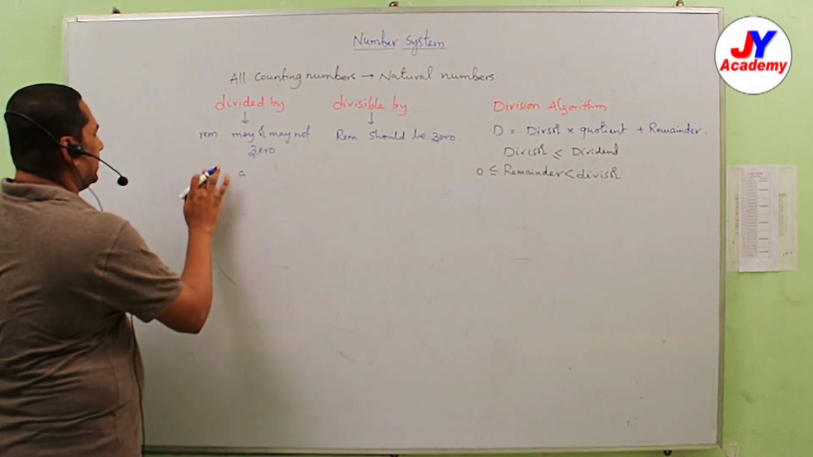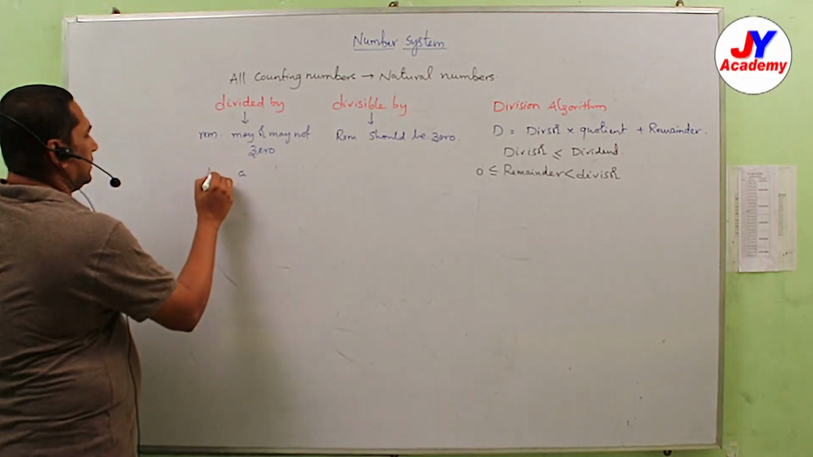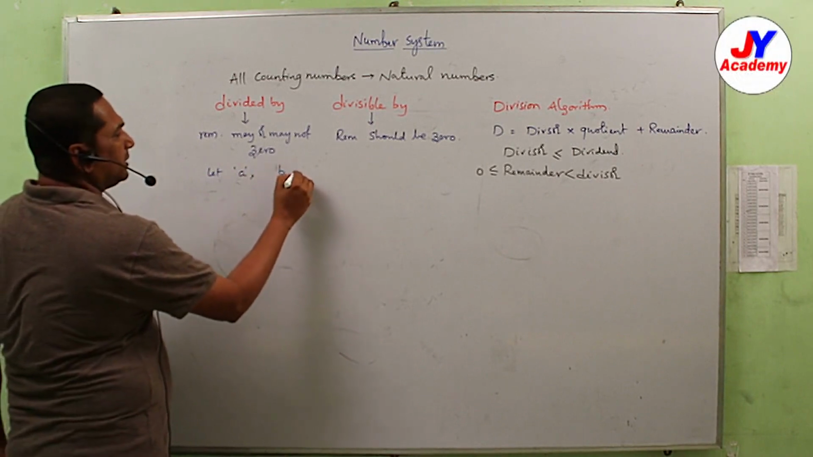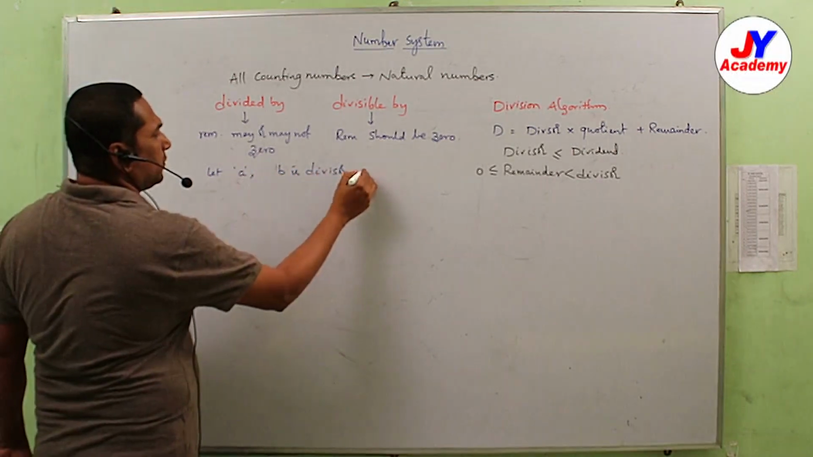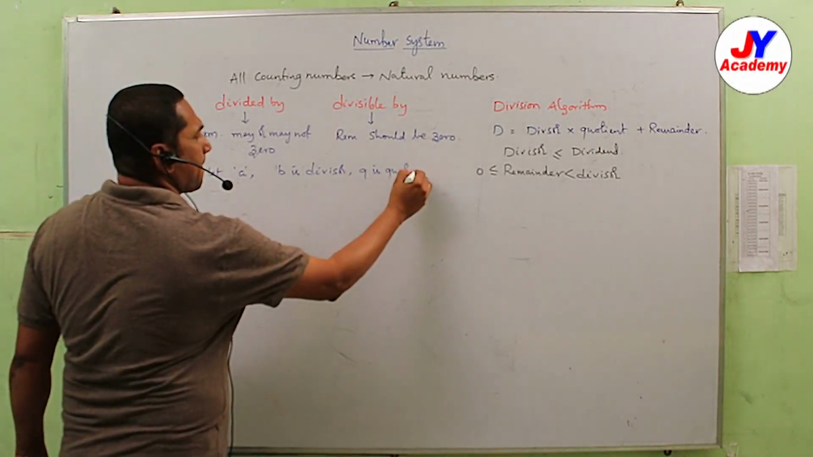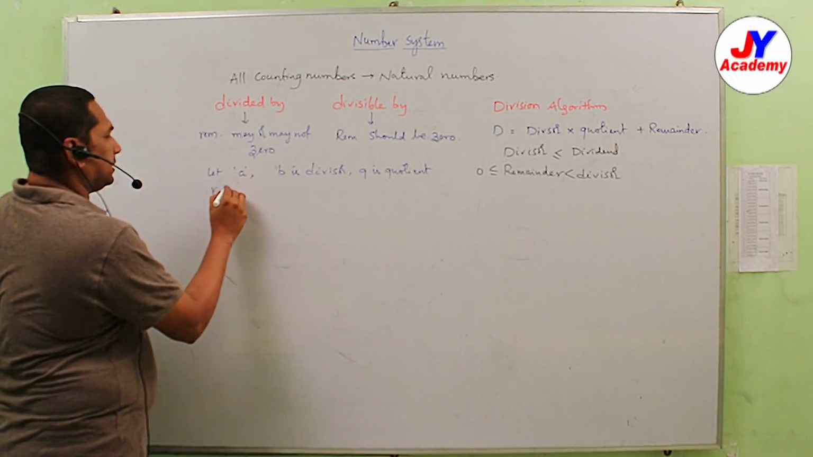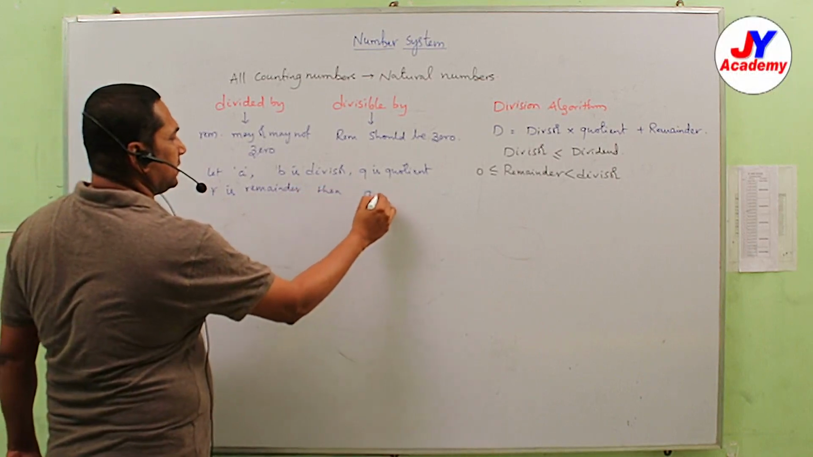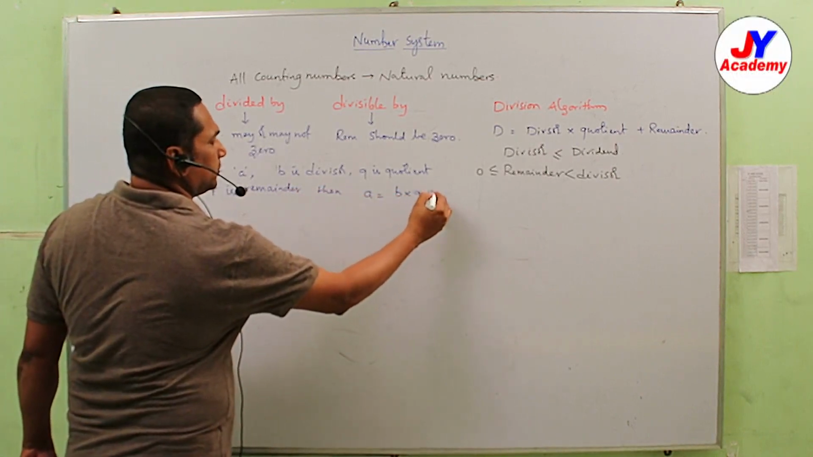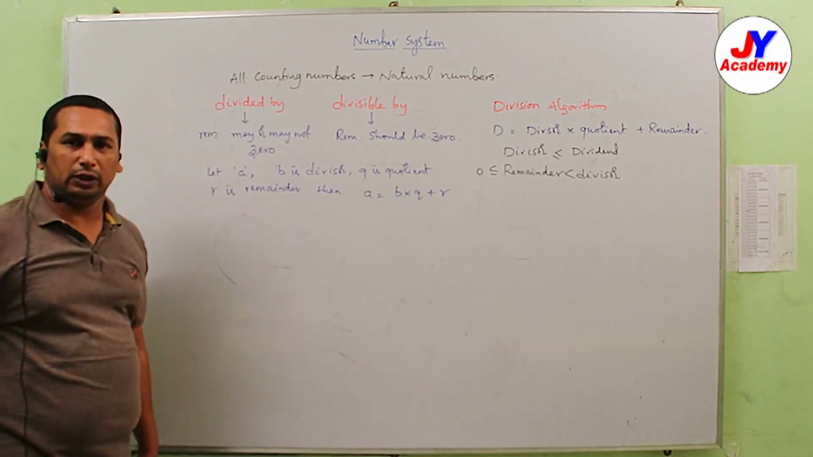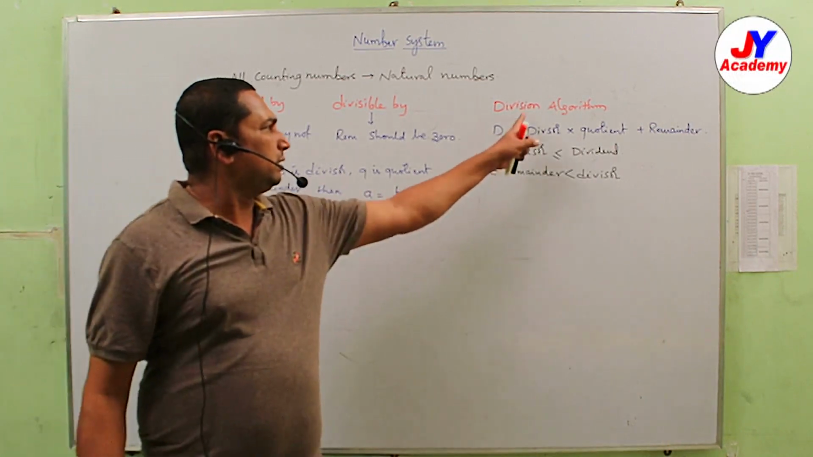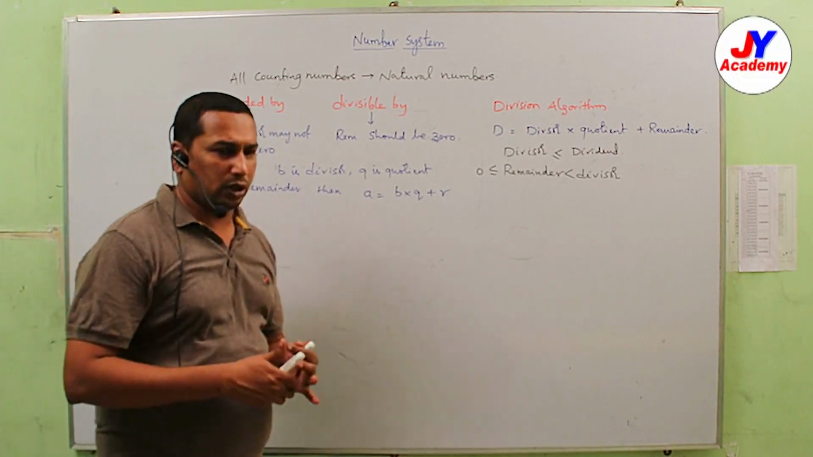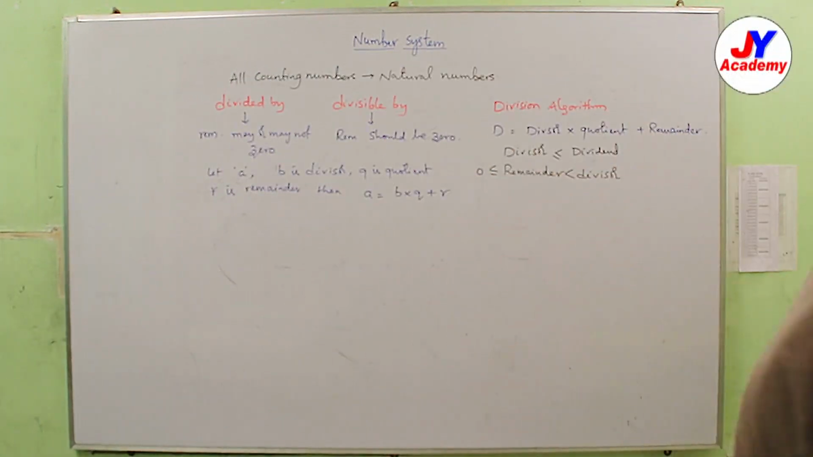Now suppose let A be a number, the dividend, B is the divisor, Q is the quotient, R is the remainder, then A is equal to B into Q plus R. Based on the division algorithm, Euclid's division lemma, we can write like this. So now we are going to discuss divisible by.